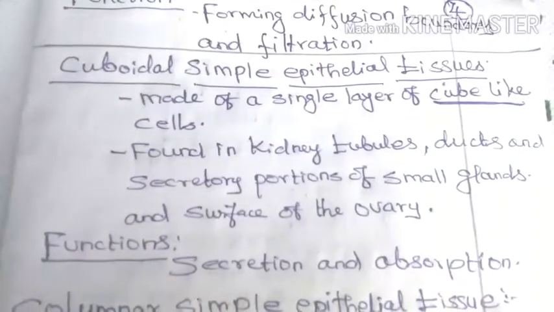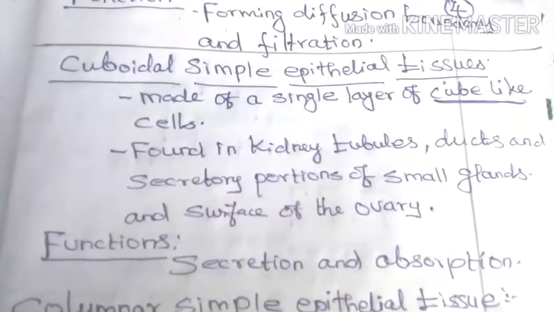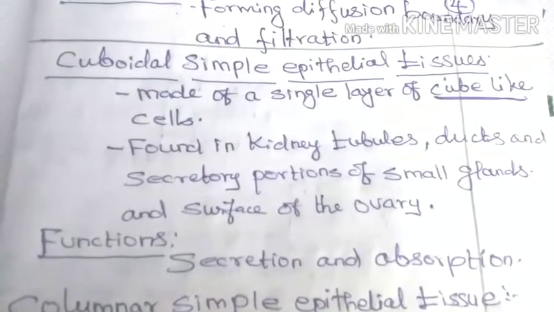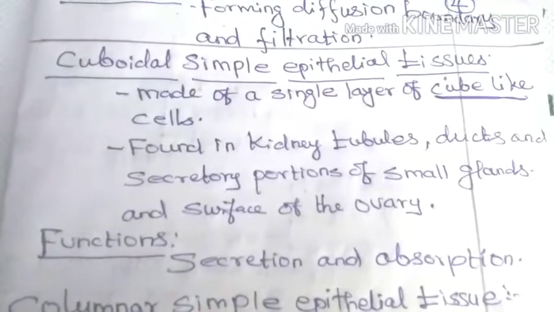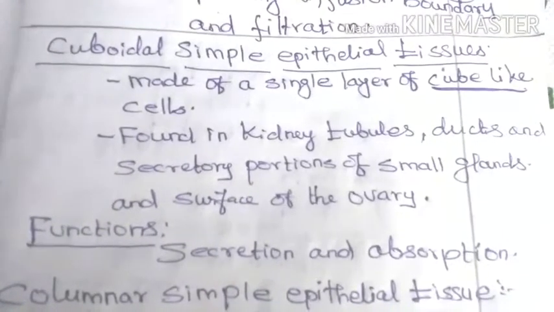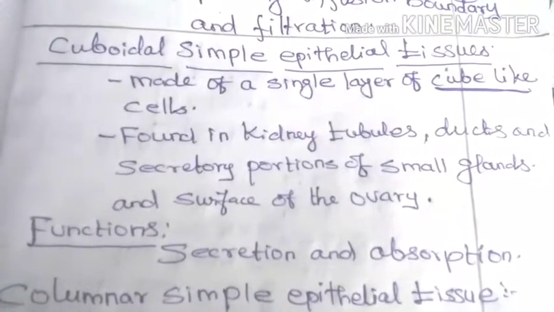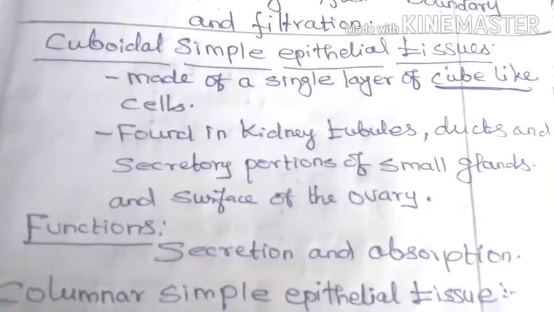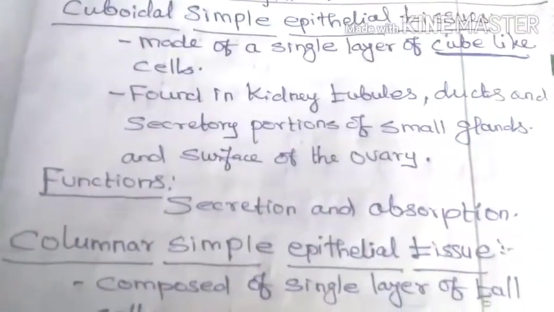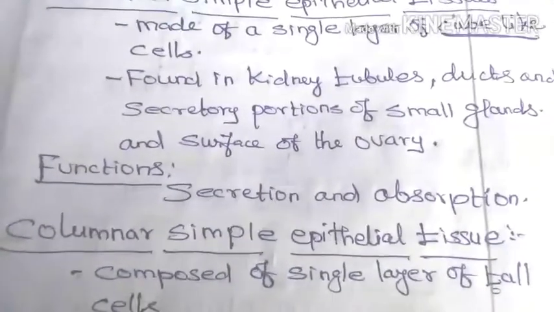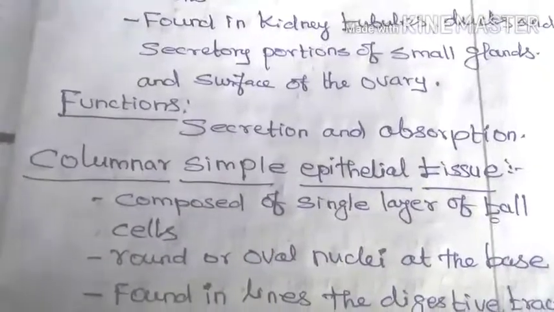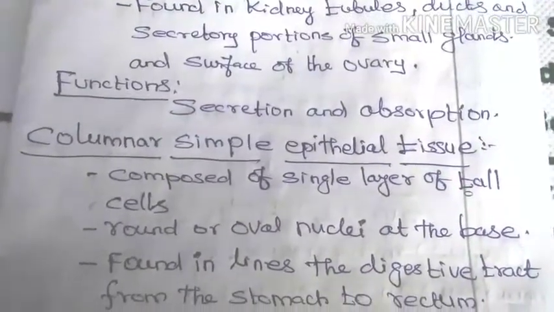Next, cuboidal simple epithelial tissue. This is made up of a single layer of cube-like cells, present in kidney tubules, ducts and secretory portions of small glands, and the surface of the ovary. What is the function of cuboidal simple epithelial tissue? Secretion and absorption.